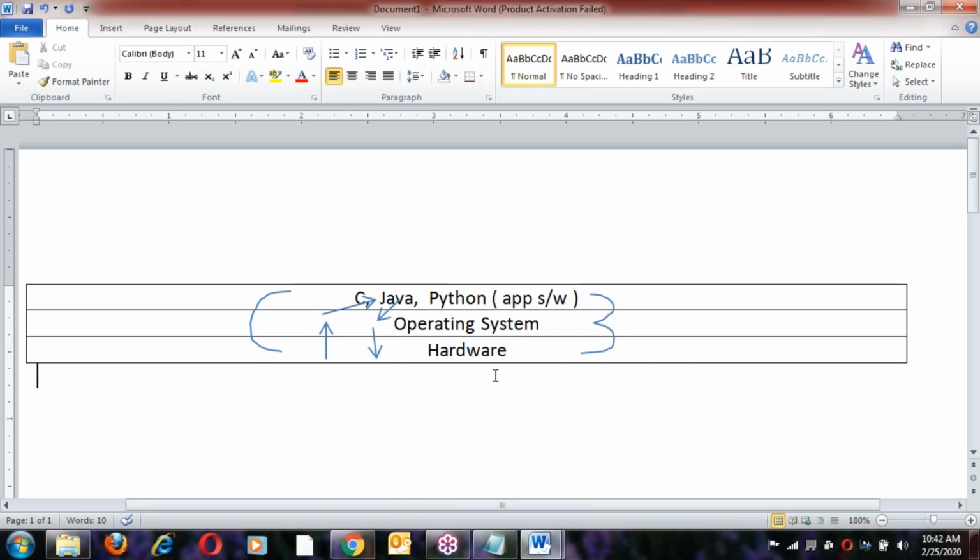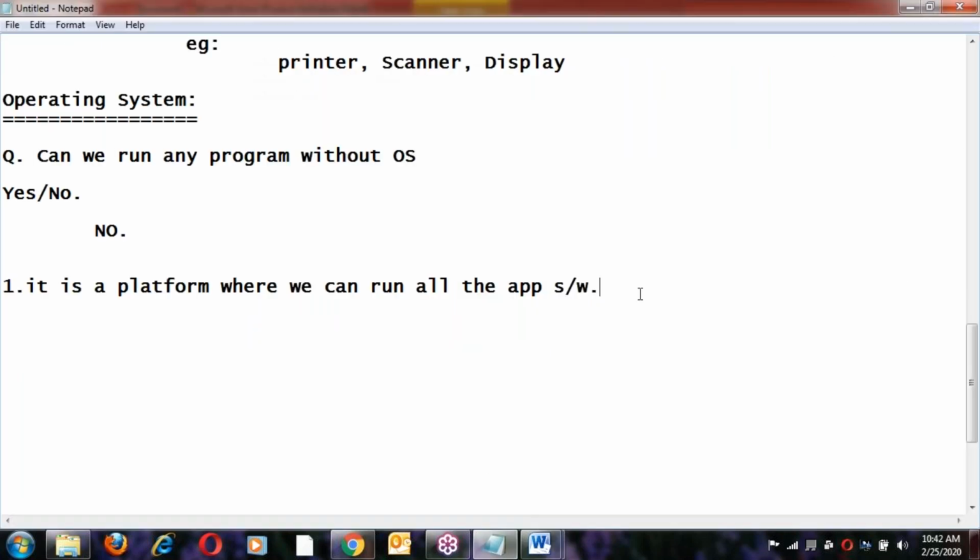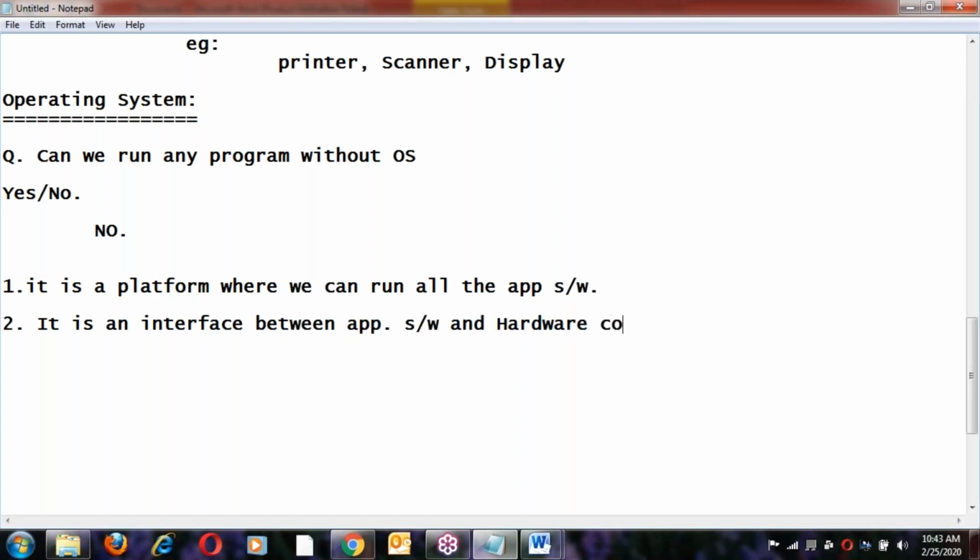Simply, you can say it's an interface between application software and hardware components.